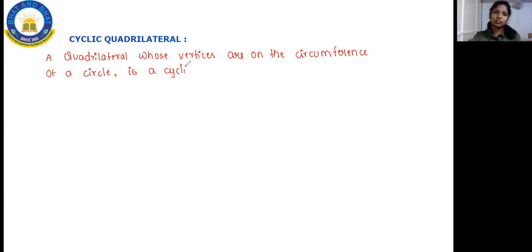It is nothing but where your vertices will be on the circumference. So on the circumference of the circle, you will be having your vertices. Okay, that is called a cyclic quadrilateral.